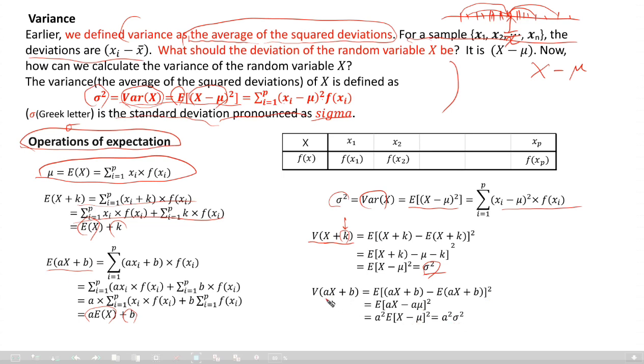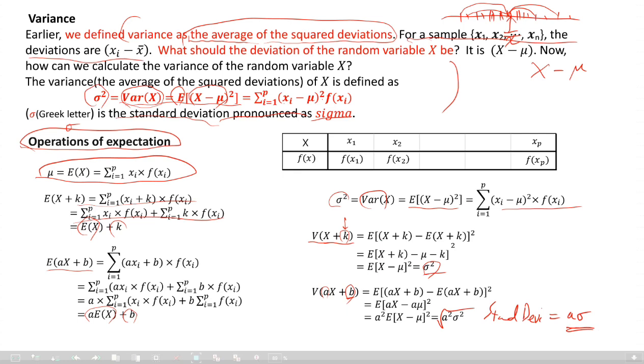Adding b changes nothing about the dispersion, but all values of x are multiplied by the constant a, so the dispersion becomes a squared times sigma squared. Then what is the standard deviation? Taking the square root, it will be the absolute value of a times sigma. It is reasonable, right?